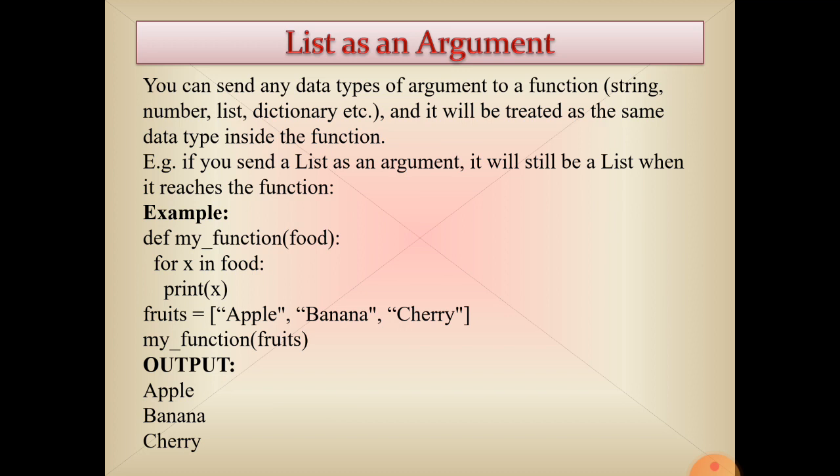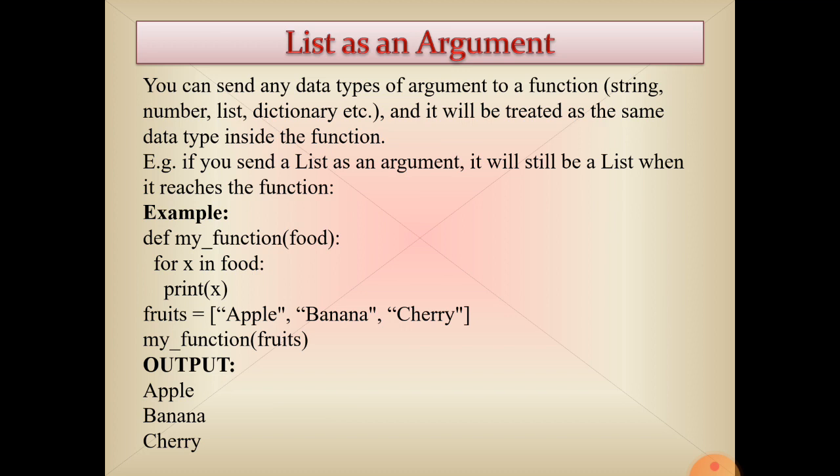Example, if you need to send a list as an argument, it will still be a list when it reaches the function. Def my function food. For x in food, print x. Now see here, outside of the function, we have defined a list. Fruit is equal to apple, banana, cherry.